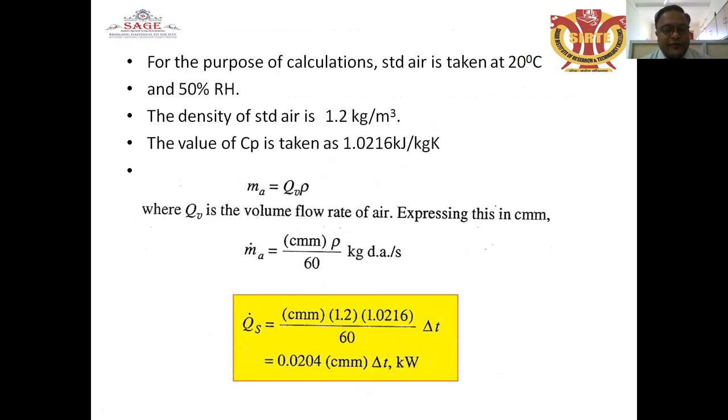And the mass of air which is required for the cooling or heating purpose is equal to Qv into rho, where Qv is the volume flow rate of air, expressed in cubic meter, and the mass of air is calculated by the formula, cubic meter of air into density divided by 60. It is called kg of DA, meaning dry air, per second. So Qs, that is the heat supply, is cubic meter of air times 1.2 into 1.0216 divided by 60 into the change of temperature, which is equal to 0.0204 cubic meter into the drop in temperature or the increase of temperature, change of temperature, kilowatt.